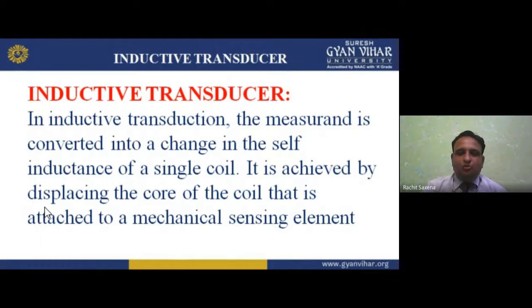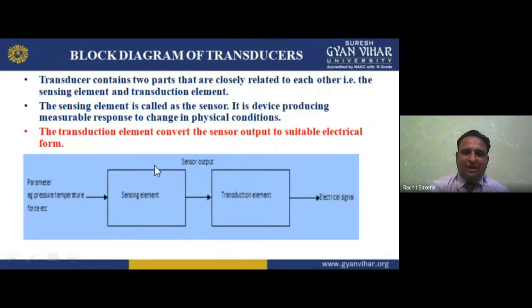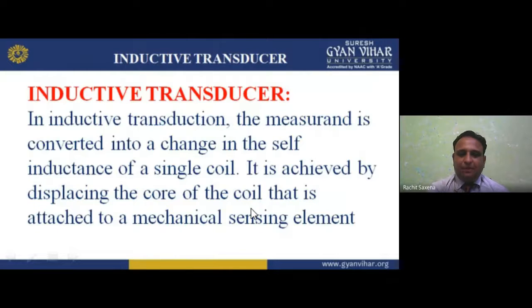So how can we do this? With the mechanical sensing element. Basically, we need a sensing element, as per this block diagram. The mechanical sensing element will be there, and this is the transduction element, the inductive one, see here. In this inductive element, we can place or move that core.